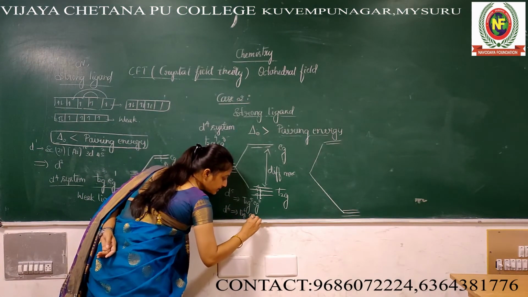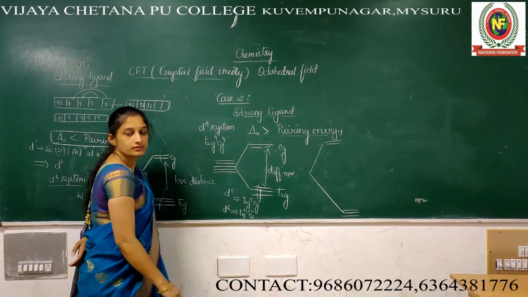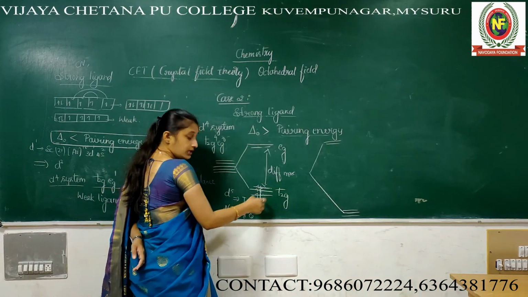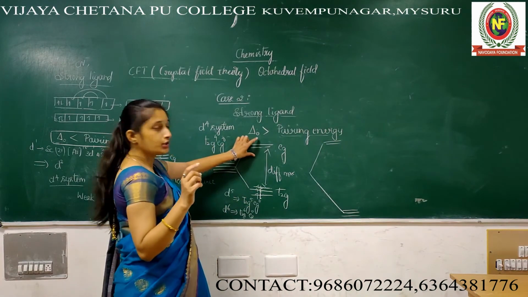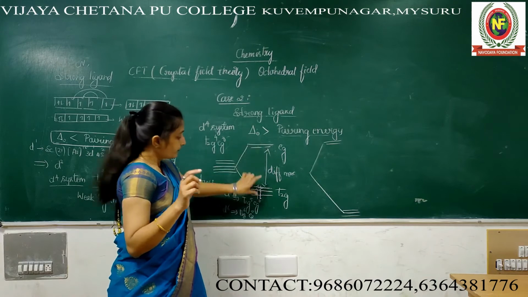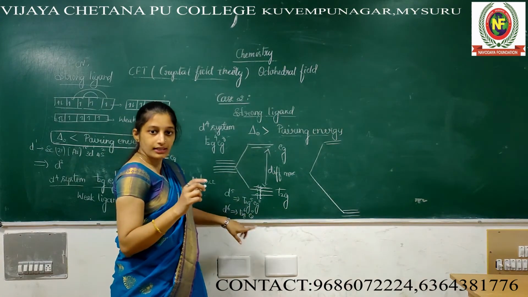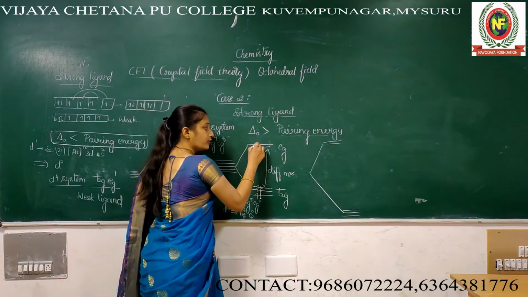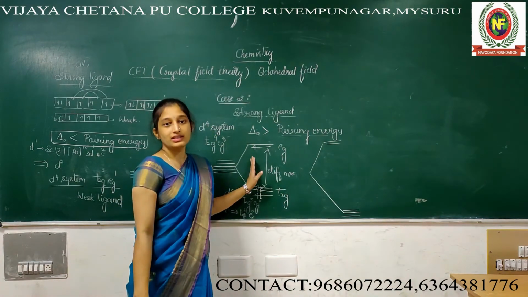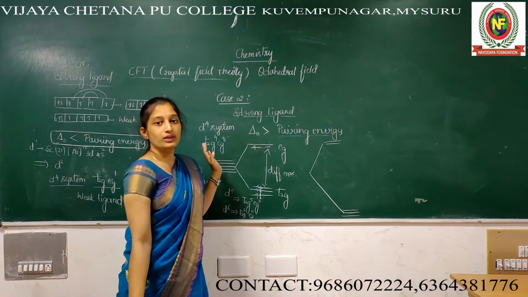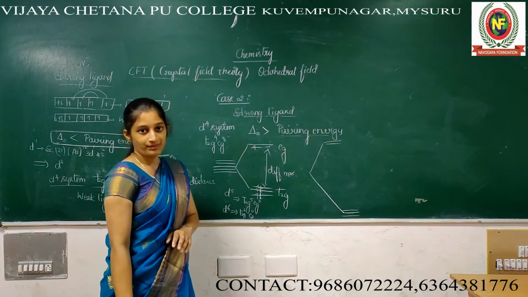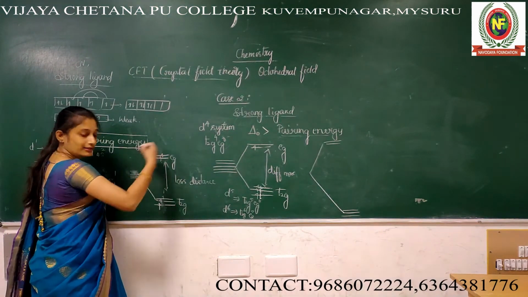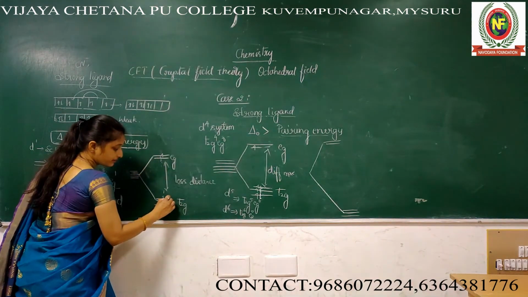If it is 6, t2g6 eg0. Then the next, the 7th one. For the 7th one, all the 3 orbitals are filled with 6 electrons. Then there is no other alternative way. Compulsorily the electron, whatever the distance, will move towards the eg orbitals. Here also the same thing, it will fill here. Then once again it starts pairing like this.